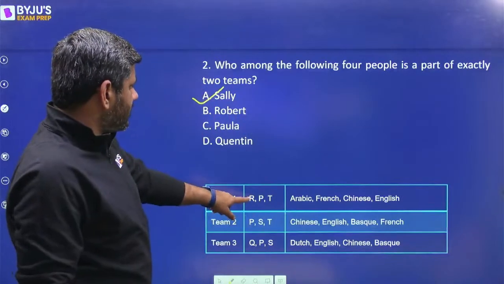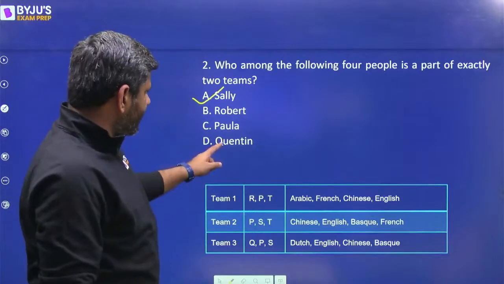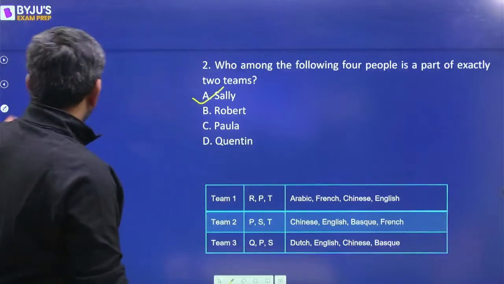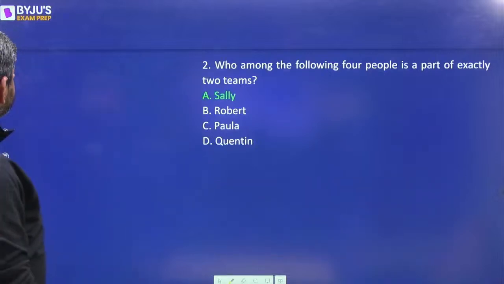Robert is a part of just one team. Paula is a part of three teams. Quentin is a part of just one team. So by that logic, my answer is option A, that is Sally.